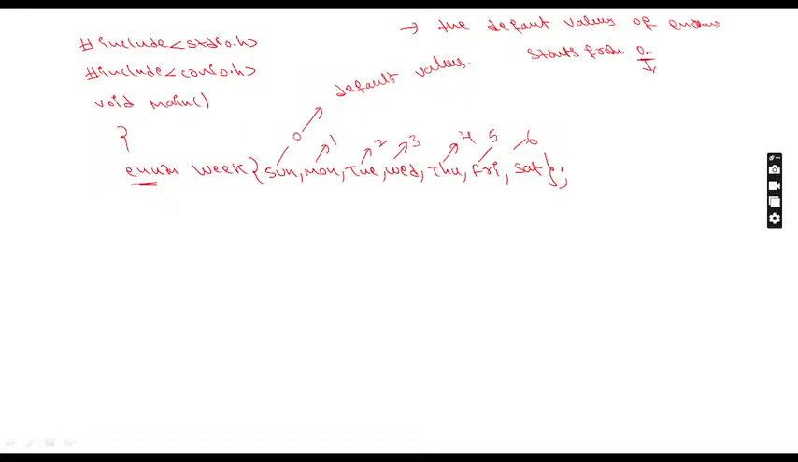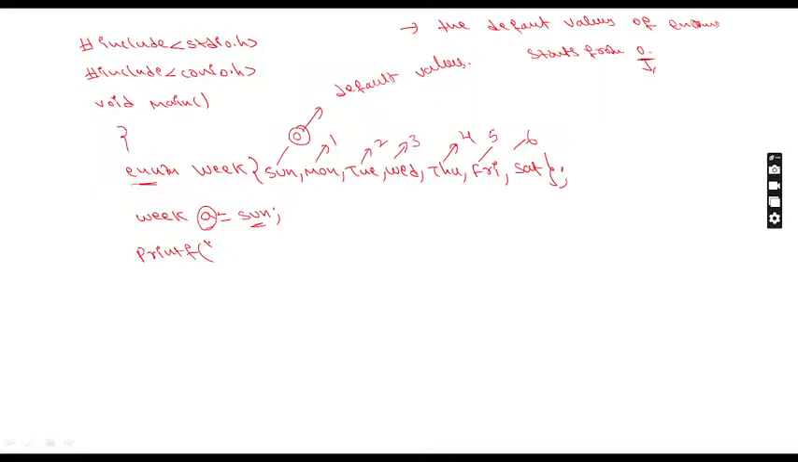Now how are we going to write here? I write enum week A. Try to understand: in A, what am I storing? If I store Sunday, the Sunday value is nothing but 0. This 0 is stored in A.